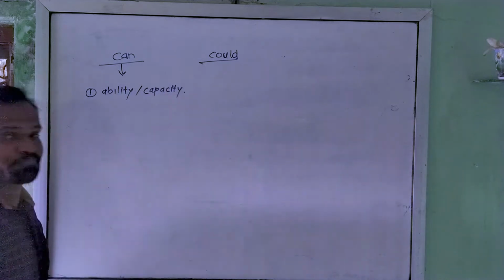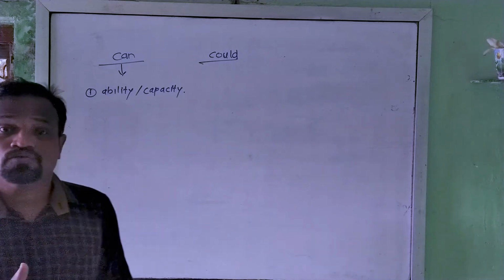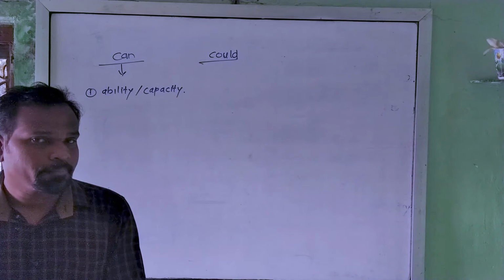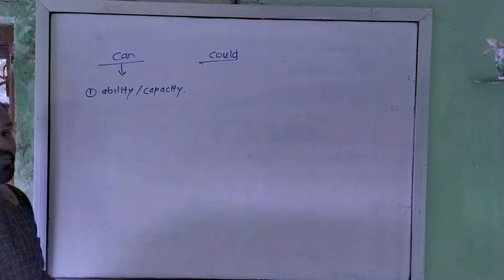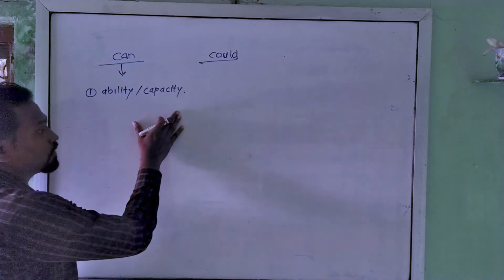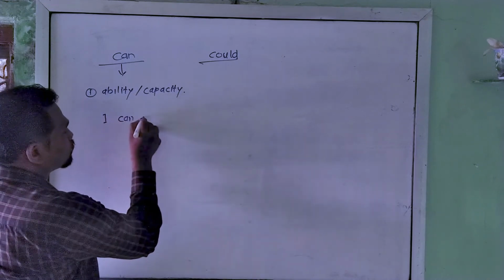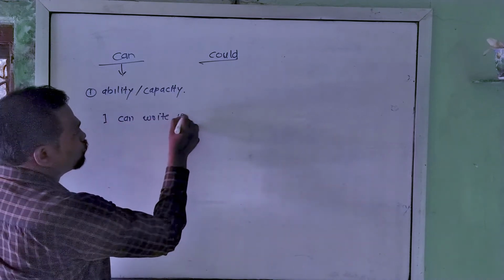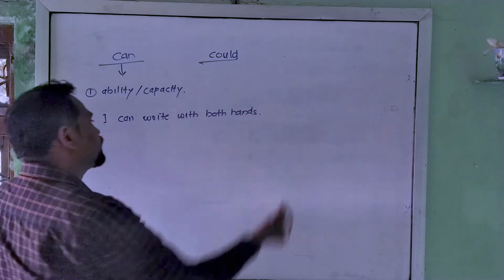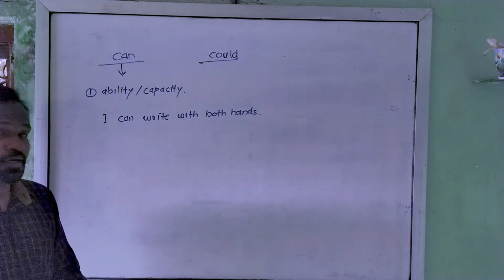we use can. Now this word can be pronounced in two ways. It can be pronounced either as can or as can. So both pronunciations are possible. When we talk about someone's ability or capacity, we use can, as I've said earlier. For example, I can write with both hands. I can write with both hands. I have that ability to write with both hands.